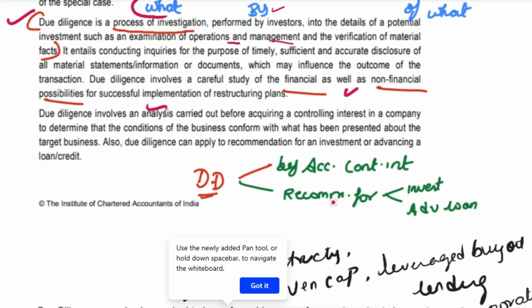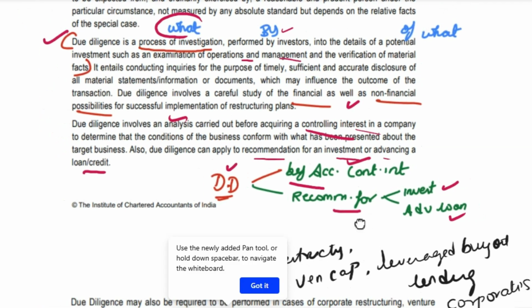Due diligence can be used before acquiring a controlling interest in a company, and also for a recommendation for investments or advancing a loan or credit. So these are the areas where due diligence can be used.